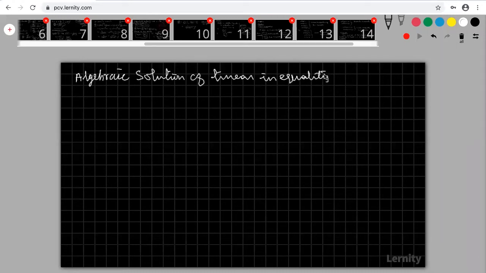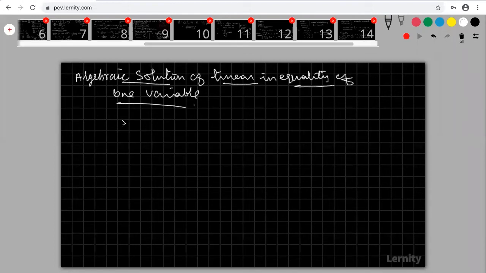First, we are going to discuss the algebraic solution of linear inequality of one variable. Okay, right. What is solution?